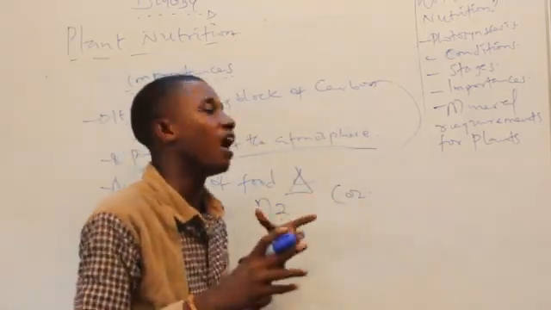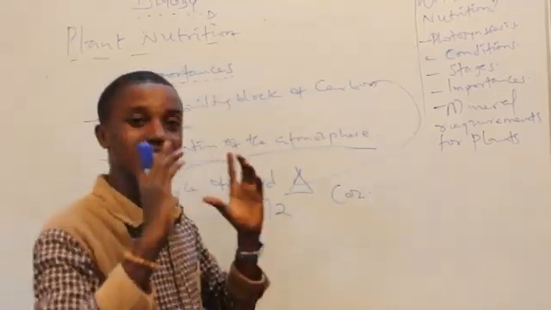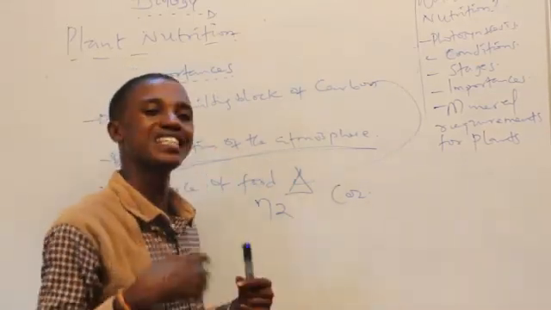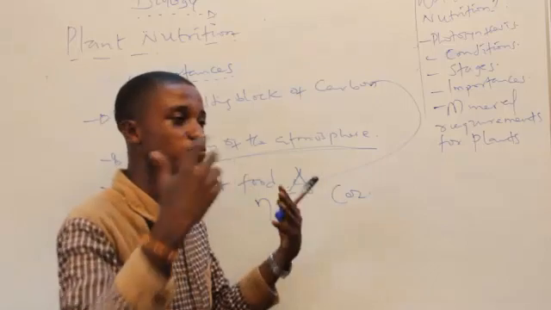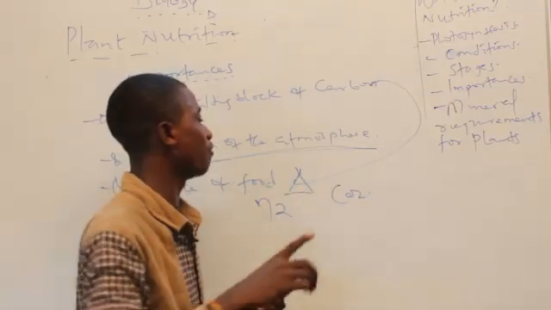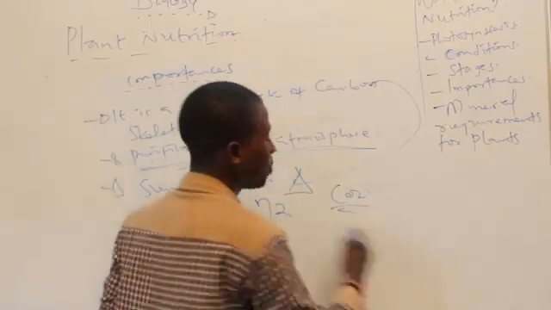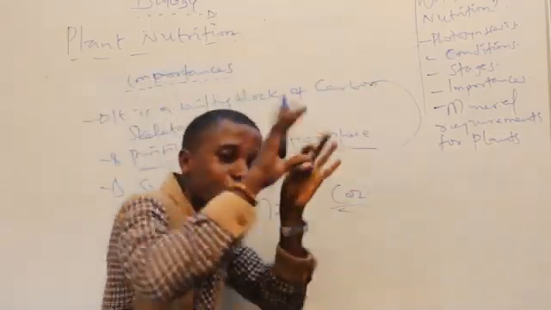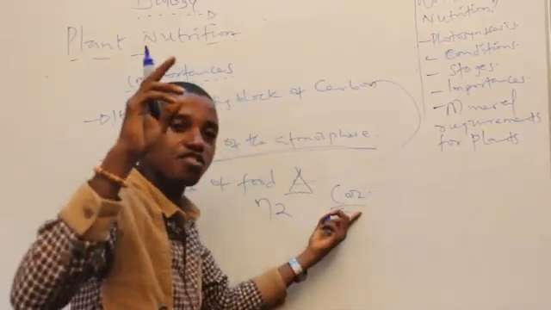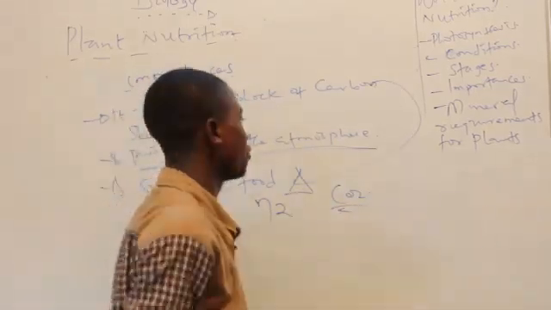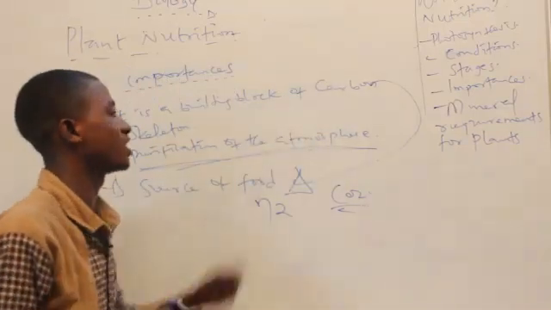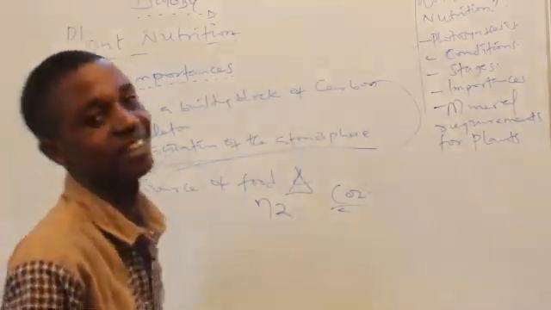So if plants did not exist, or if we knew nothing of plants, CO2 would be too large in quantity in the environment, and we would get what we call CO2 poisoning, because it is too much. When we breathe out CO2, we can only take in oxygen. So thank God for plants. As we bring out the CO2, the plant comes in and purifies the atmosphere. They act as sanitizers. They take back this CO2 and they release oxygen for us. So basically, it helps in the building block of carbon skeleton, as well as the purification of the atmosphere.